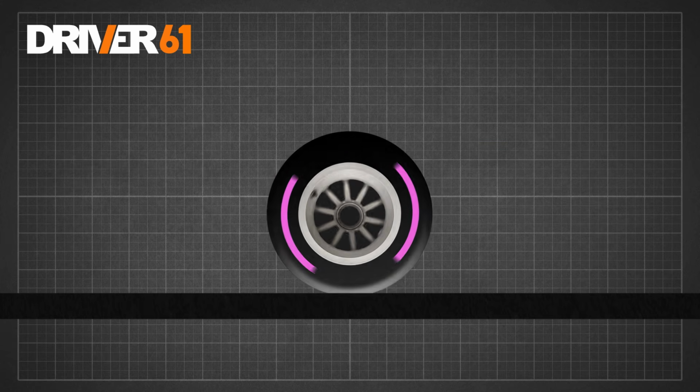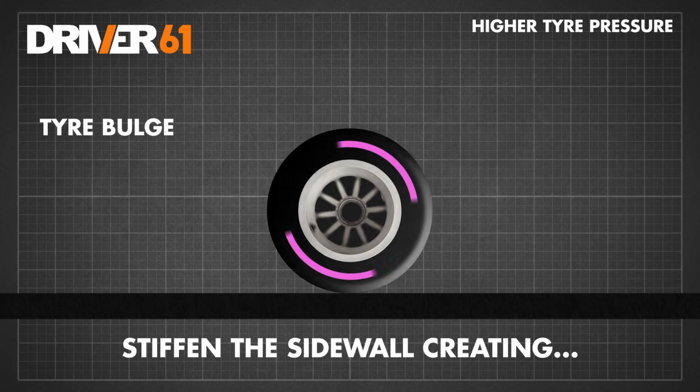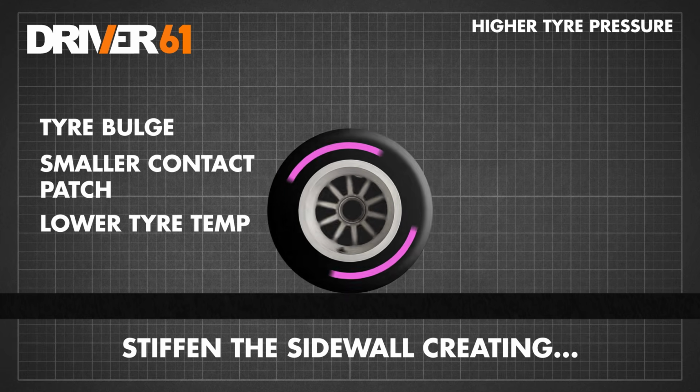A tyre with more air will stiffen the tyre wall, creating a bulge in the centre of the tyre, reducing the contact patch, but also reducing the tyre temperature. The aim is to get the tyre within the optimum pressure range while still keeping low enough temperatures to last.